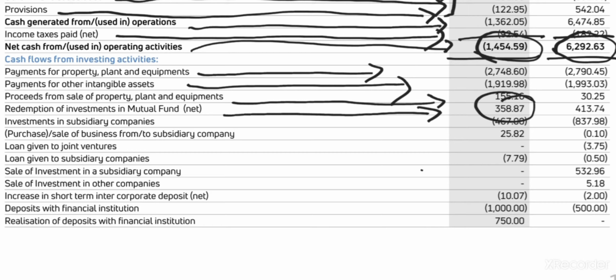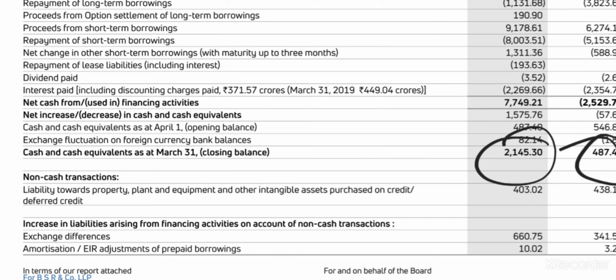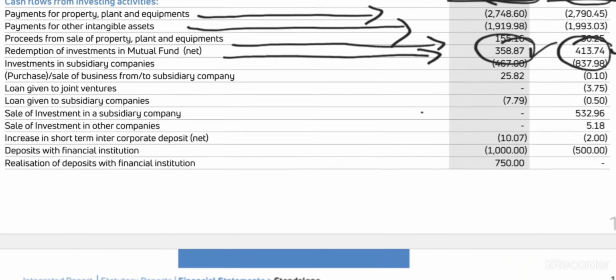If these items are new, see these items, if 350, 400 and all, if those numbers are of higher value, what will happen? The net cash flow will be higher. Net cash flow will be higher, so you should be careful. You should be very careful.